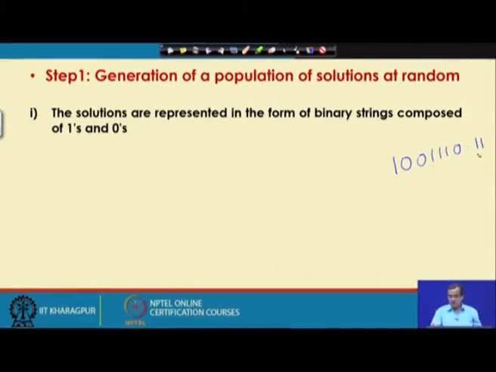Now, this binary string consists of ones and zeros, and these are nothing but the bit values of the binary string, and this can in fact be compared to our biological chromosome.